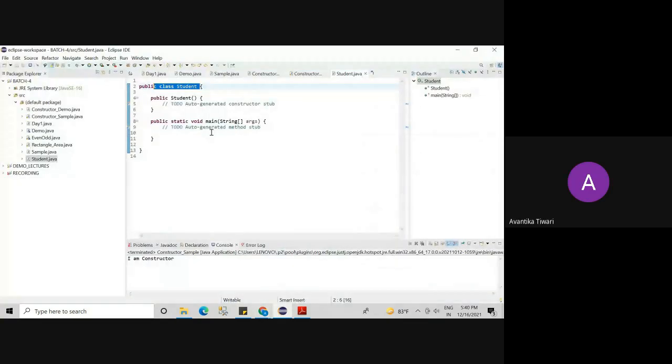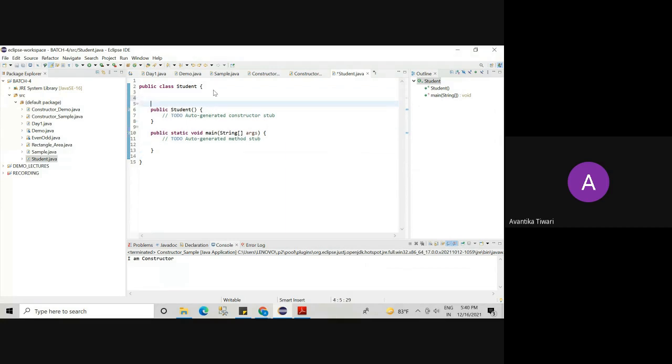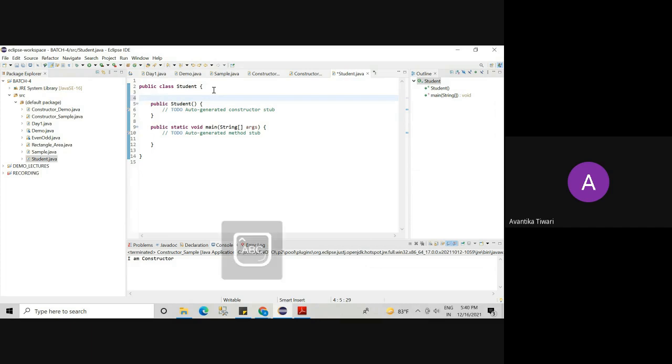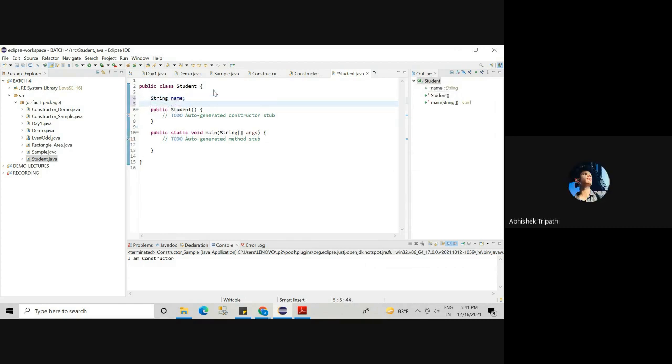We are creating one class, student, and we have this main function, and this is the constructor. Now let's keep some properties of students. What are the characteristics of students? All students will have some name, right? You all have some name. So I will create string name, and I will store the name of the students with the string data type.